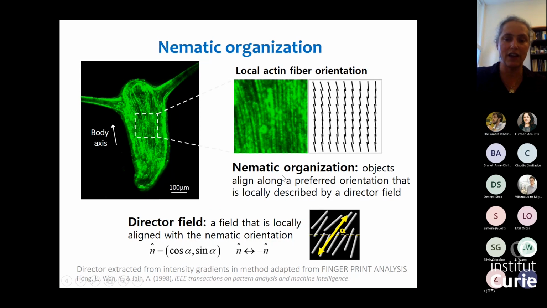And we can describe this organization by associating a director field. So basically a headless vector that just points to the average direction in each region. Computationally, we actually use software developed for fingerprint analysis to look at image intensity gradients and extract the direction of these actin fibers and get what's called director fields. So basically a field that at each point gives us the direction along which the fibers are oriented.